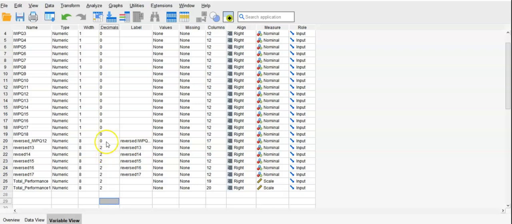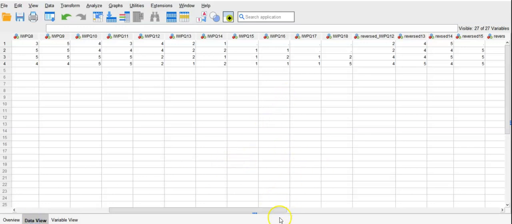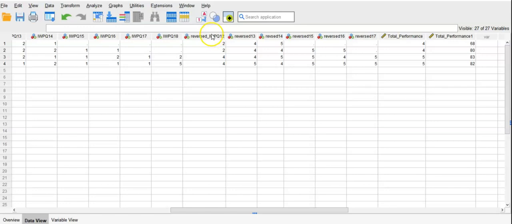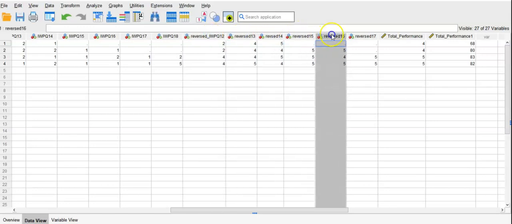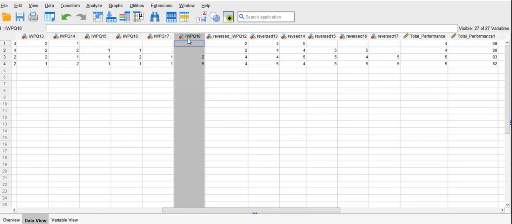Okay. And then this one, you can just copy and paste here, and then everything will be 0. So when you create the other reversed values, you can do the same with no decimal points if we want. Okay, so that is how. That way, I created the 12, 13, 14, 15, 16, 17. Because 18, we will use what already exists here, so you don't need to reverse because it's already positively formulated.